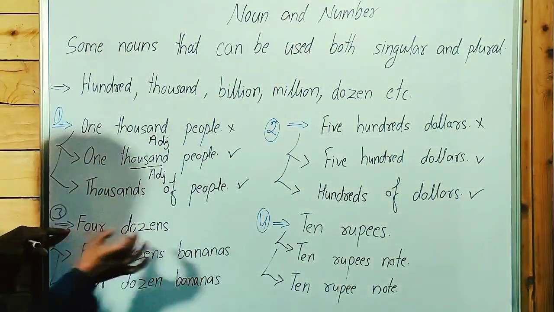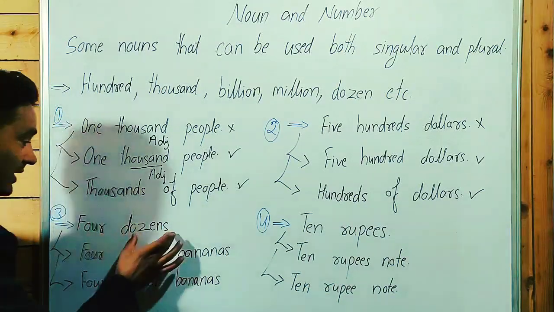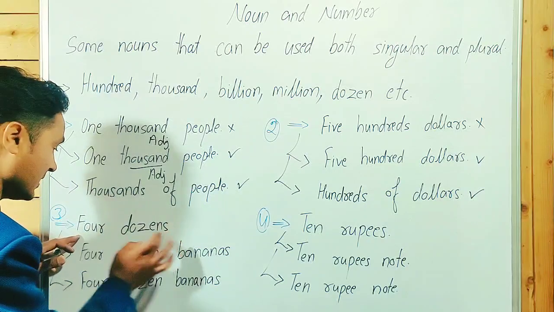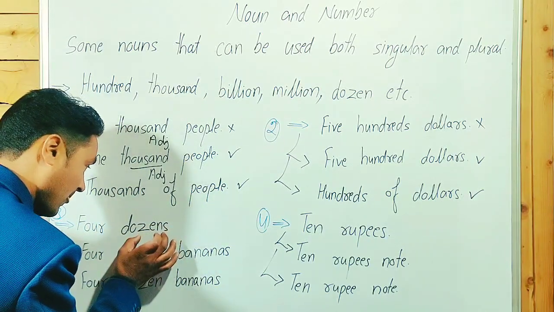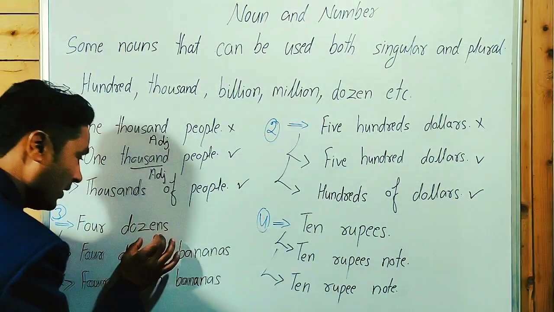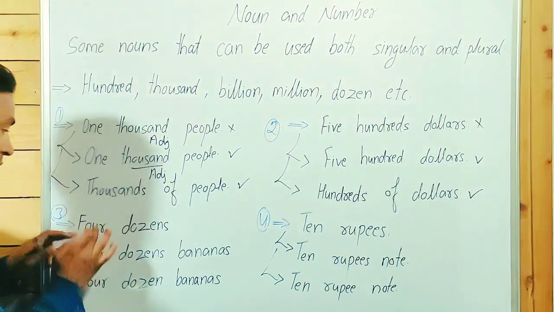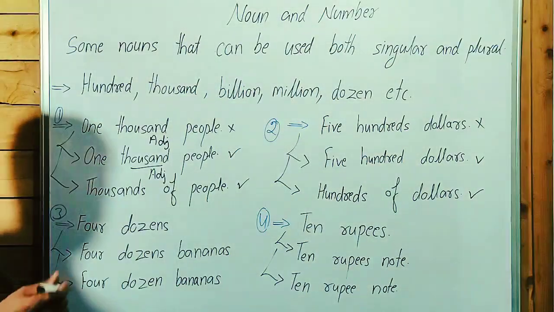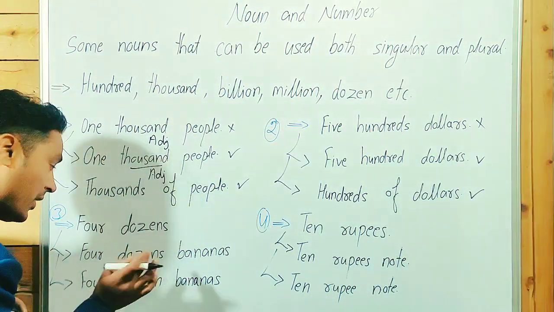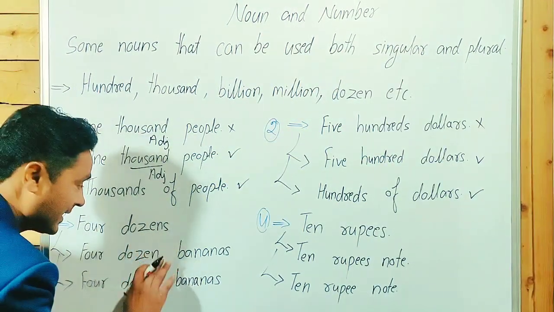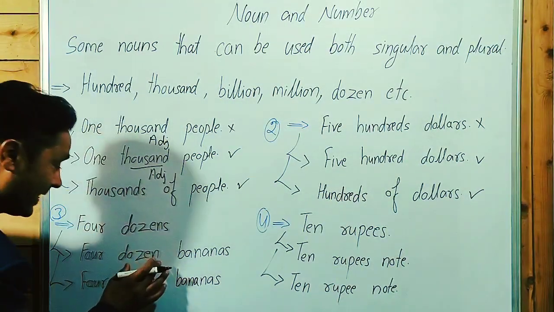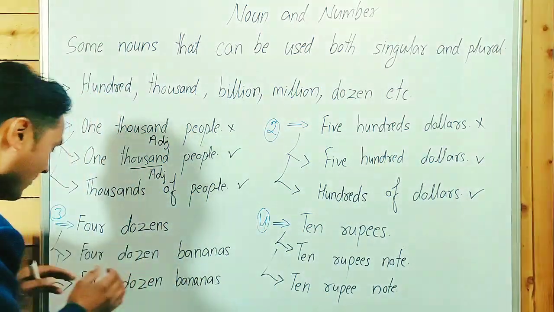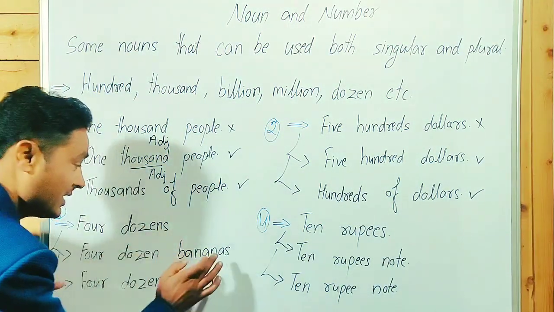Here, the fourth one: 4 dozens. Correct, 4 dozen. 4 is a numeral adjective, dozen is a noun. 4 boys, 4 people, 4 girls, 4 students are possible. 4 dozens bananas is incorrect. Dozen is behaving as an adjective, so adjectives don't take s and es. Adjectives do not behave as singular and plural. So here, 4 dozen bananas.